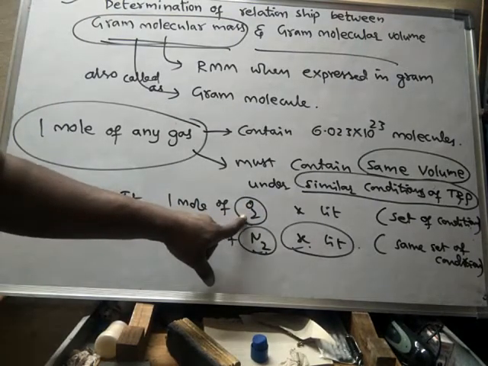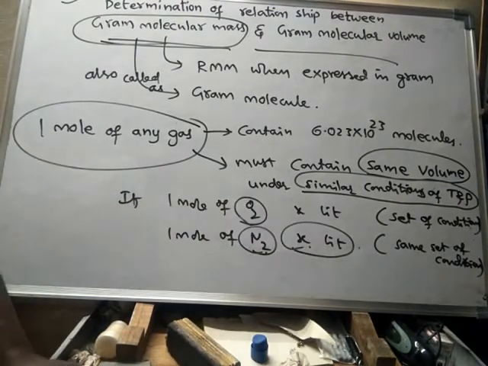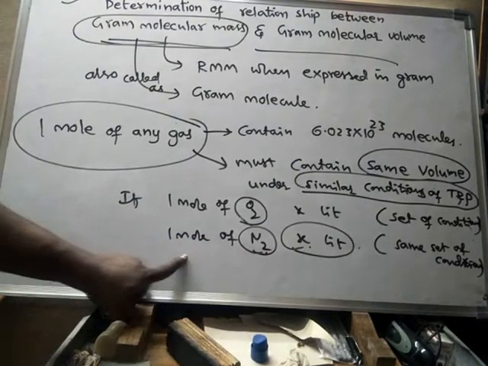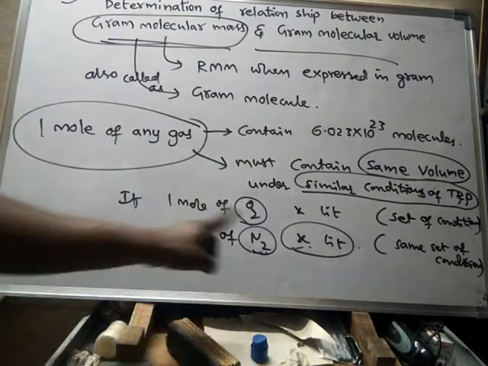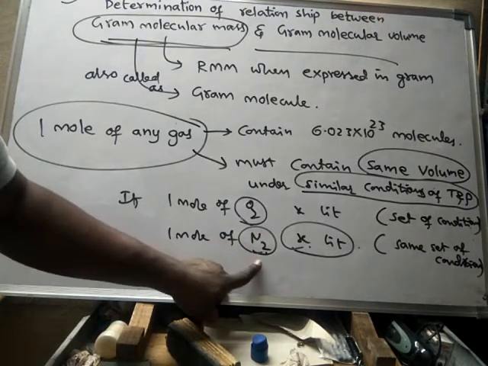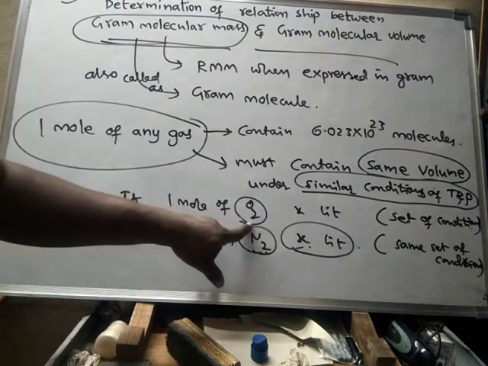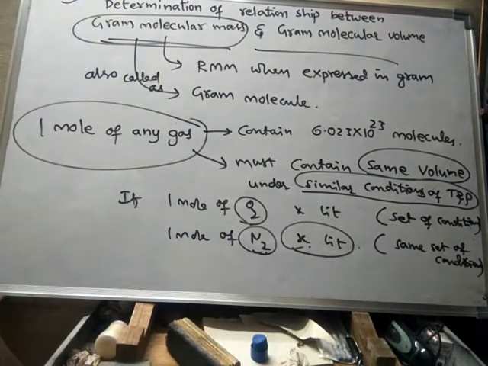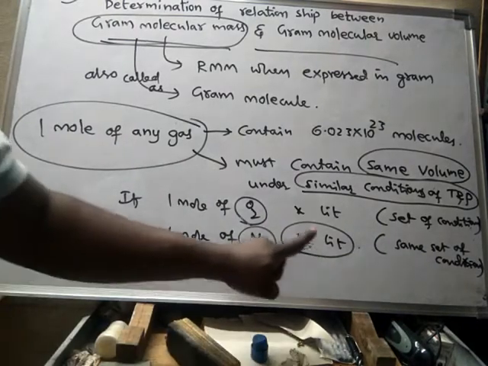When oxygen is measured at a certain temperature and pressure and occupies x liters, then if you measure 1 mole of nitrogen at the same temperature and pressure, it also occupies the same x liters.